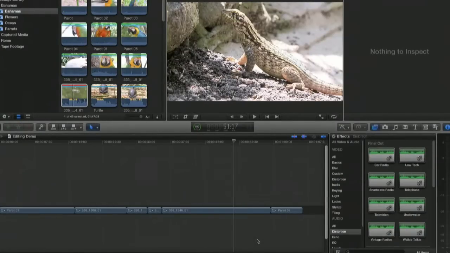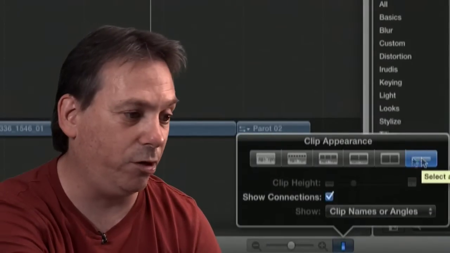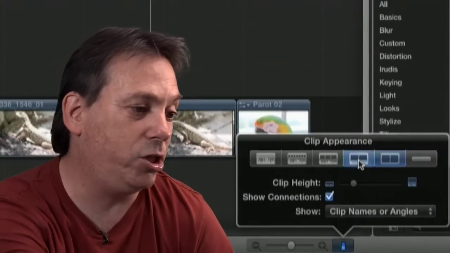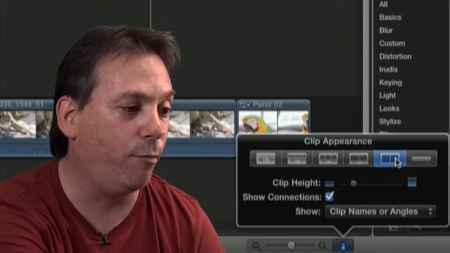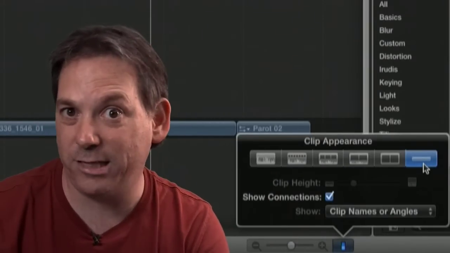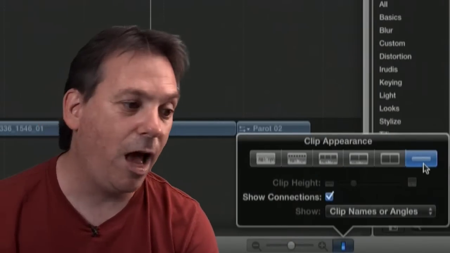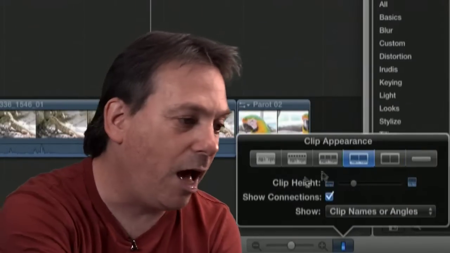Now sometimes when you want to see everything in the timeline and not be confused about audio and video, and just see it, basically if you've got a complex timeline and you just want to see it all in front of you, using that option which is the sixth along to show blocks can be very useful. So just choose whichever one is most appropriate for what you want to do while you're editing. But for myself, I use them all. And like I said, the blocks one at the end is a very simple way to get an overview of what's there.